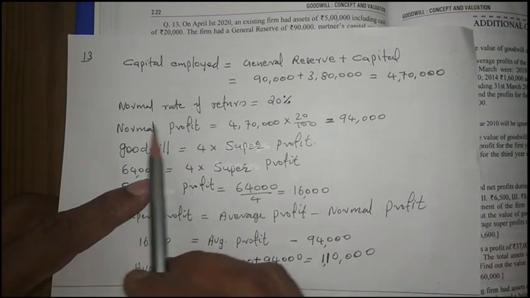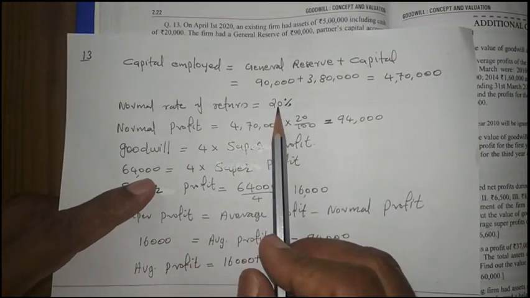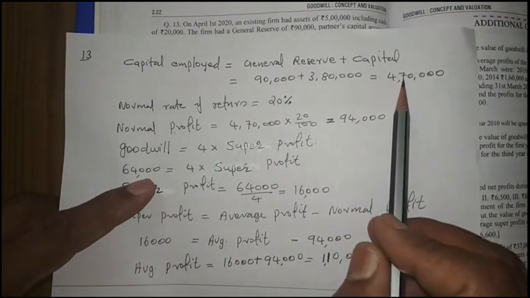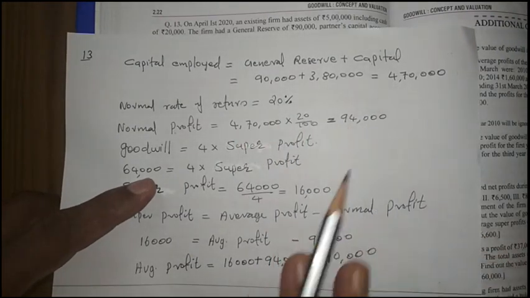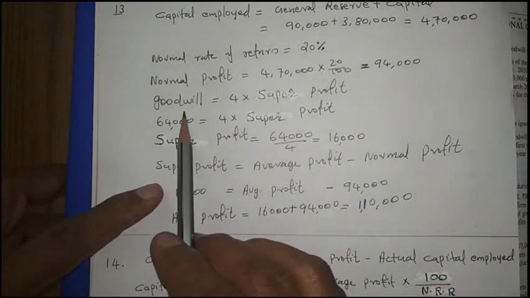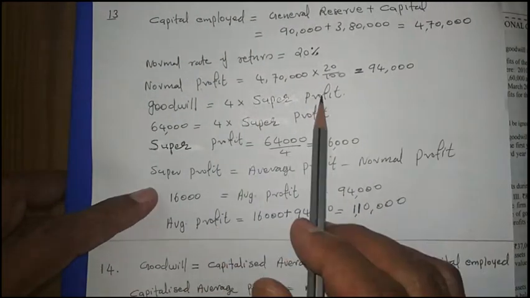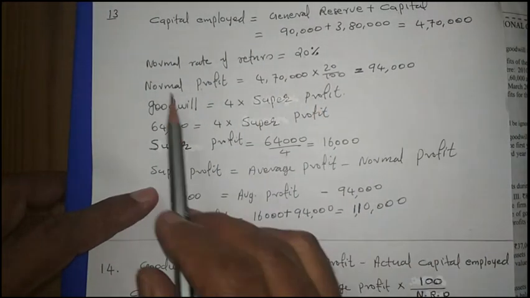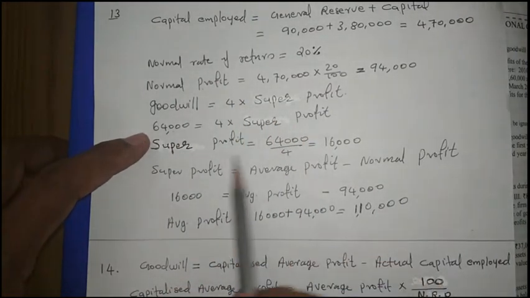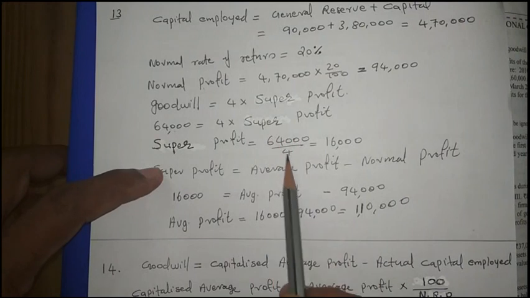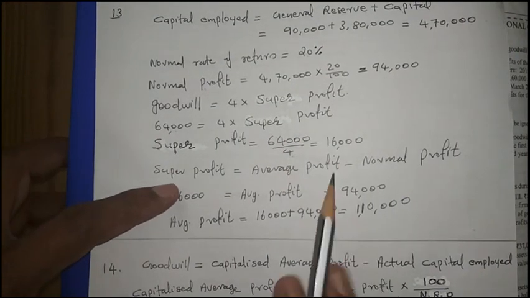Then normal rate of return is given 20%. So normal profit we will get 4,70,000 into 20%. It is coming 94,000. Then goodwill is given. Goodwill is 4 into super profit. So goodwill amount we are taking 64,000, and in the place of super profit we divide this 64,000 by 4, we are getting 16,000.